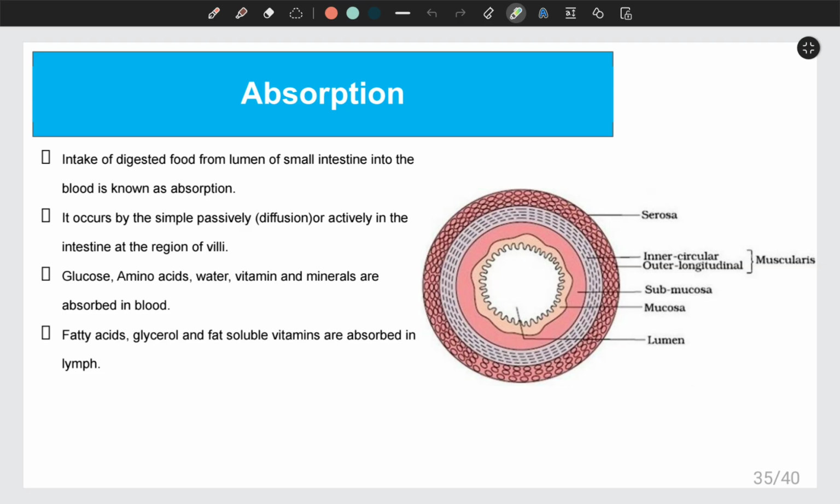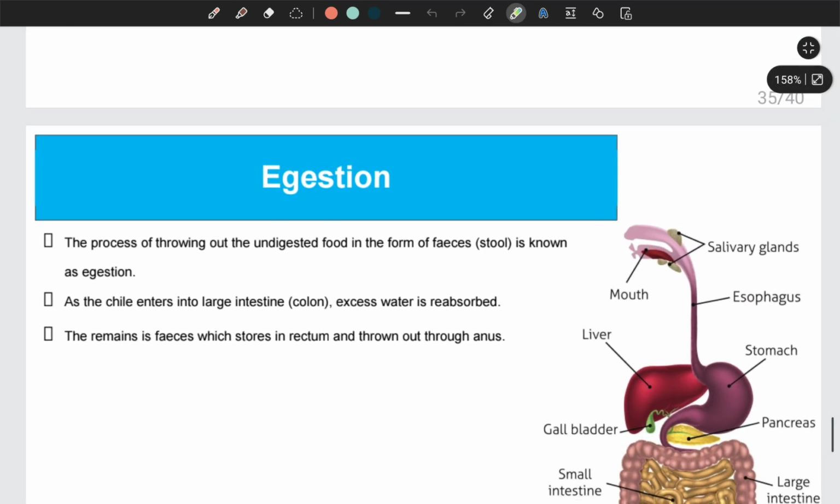And those simplest nutrients are glucose, amino acid, water, vitamins, minerals. They will be absorbed in blood. Similarly, fatty acid, glycerol, and fat soluble vitamins are absorbed in a kind of fluid that is present on the wall of the villi, that is known as lymph.